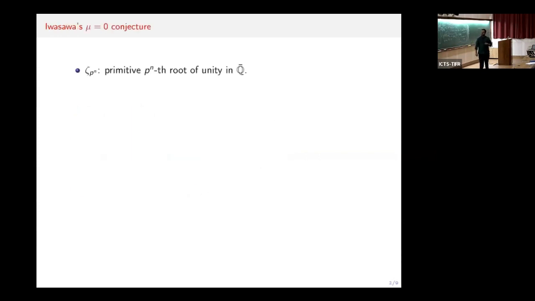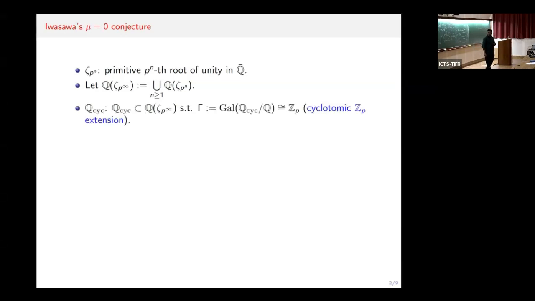Let me quickly recall what the cyclotomic Z_p-extension of a number field is. Zeta_{p^n} is a primitive p^n-th root of unity, and Q(zeta_{p^infinity}) is the union of the Q(zeta_{p^n}). The cyclotomic Z_p-extension of Q is the unique extension of Q inside Q(zeta_{p^infinity}) whose Galois group over Q is isomorphic to Z_p. Let me draw it.